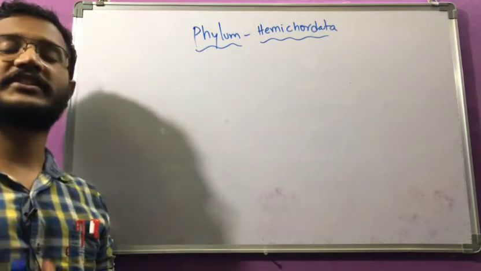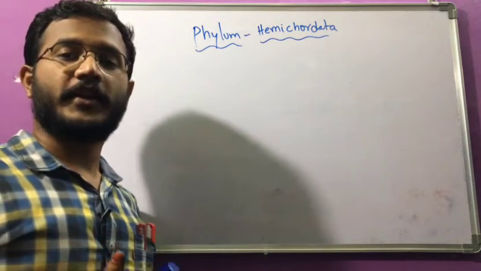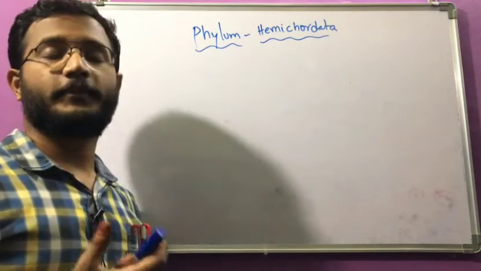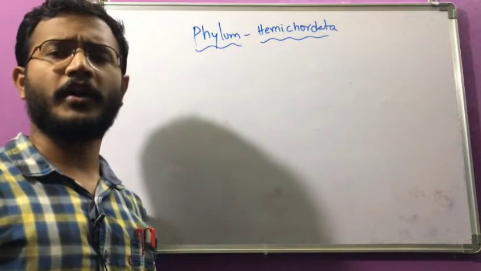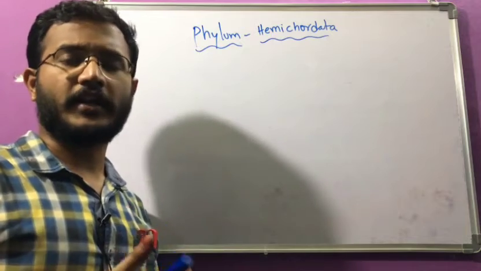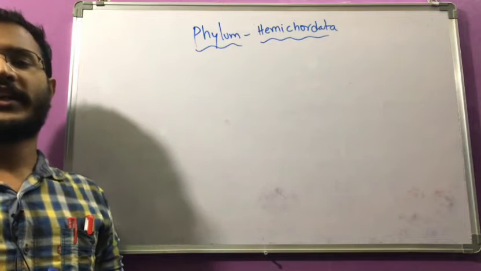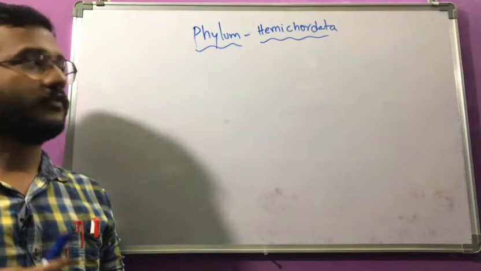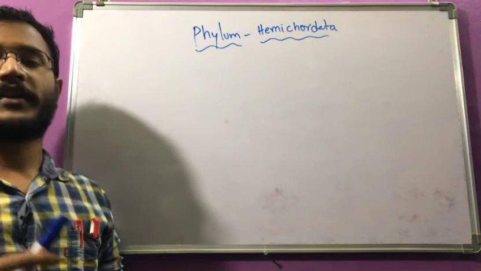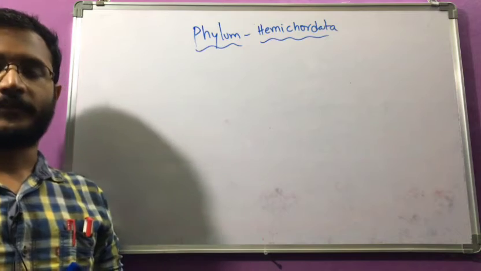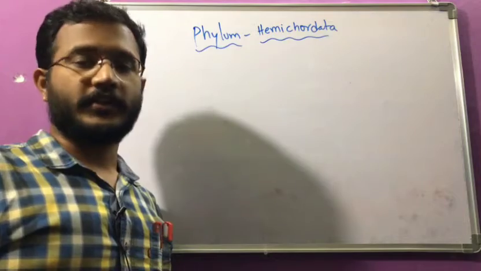What structures are similar to the chordates, and what structures are similar to the non-chordates? We will discuss that here, along with how the body is organized, what special organs are present, and what special larval forms are present. Those details we will discuss in this class. Once this class is finished, we are finished with the non-chordates and invertebrates, from Porifera to Hemichordata. By this time you should have prepared that comparative chart.